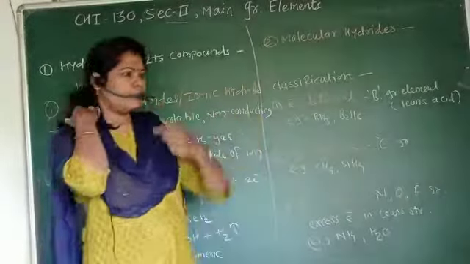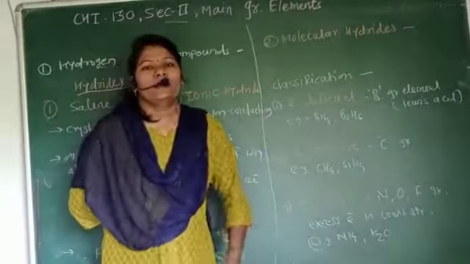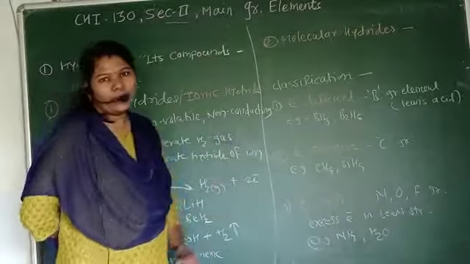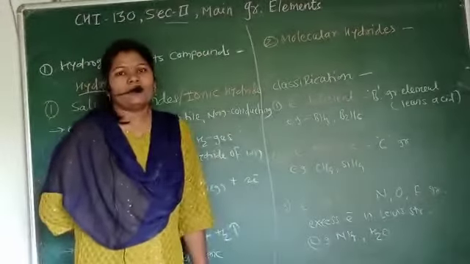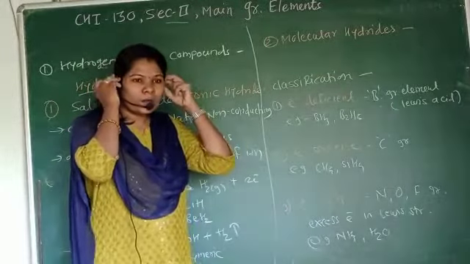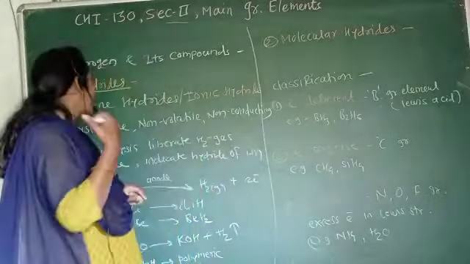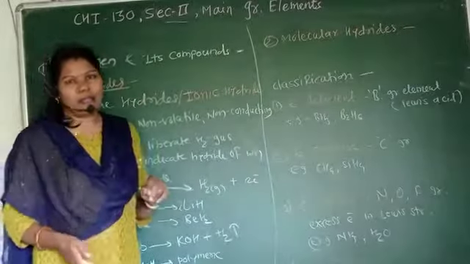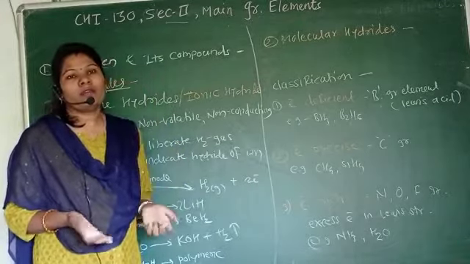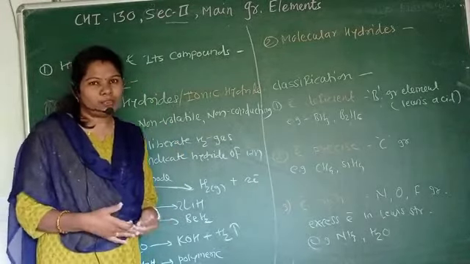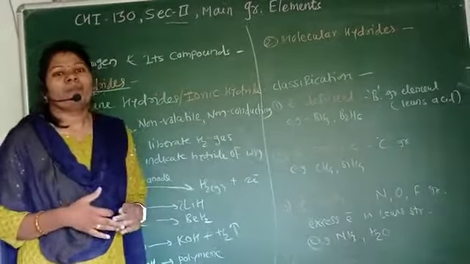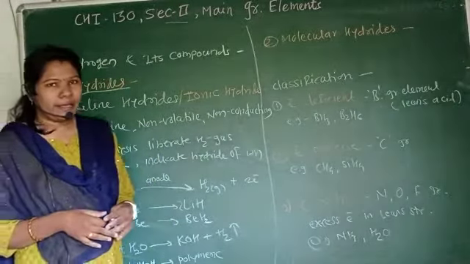Welcome, dear students. In the last lecture we learned the syllabus related to section 2, main group elements, and we start the first chapter, hydrogen and its compounds. So let us continue that chapter. Last time we learned what hydrides are. Dihydrogen reacts with almost all elements present in the periodic table to form binary compounds, and these binary compounds are called hydrides.